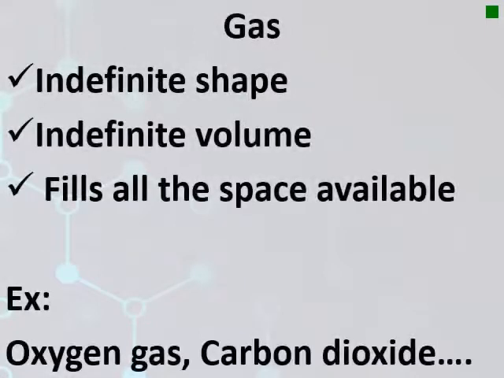The third state is the gas. They have indefinite shape and they have indefinite volume. And they have a special property: they occupy all the space available for them. Examples of this: oxygen gas, carbon dioxide gas, and others.